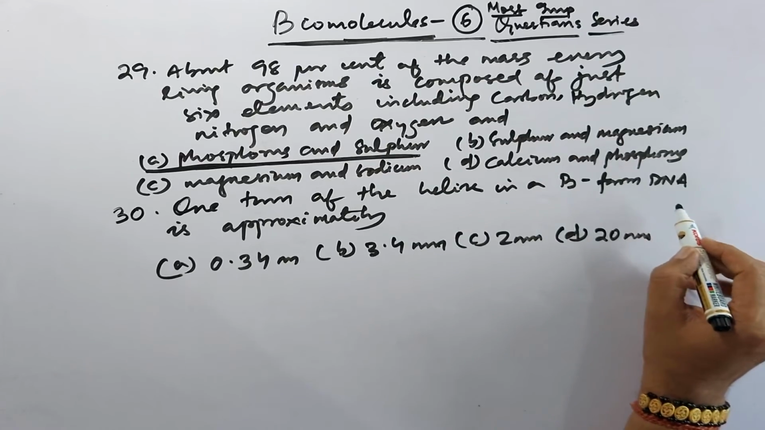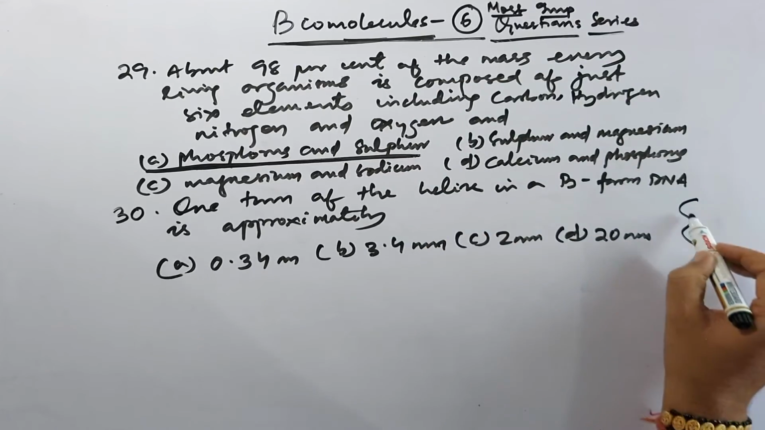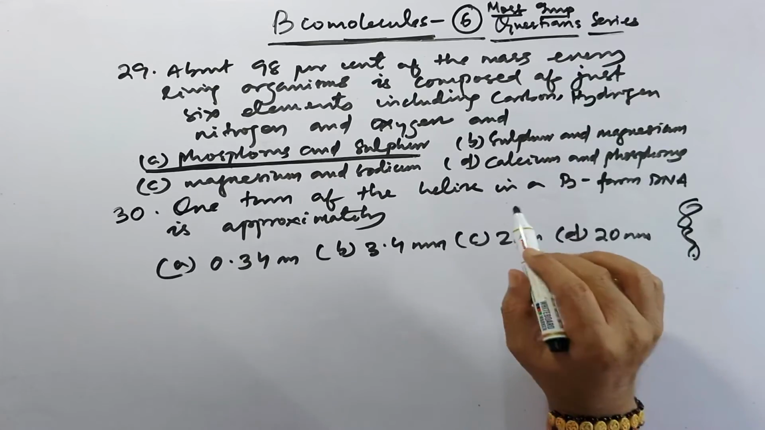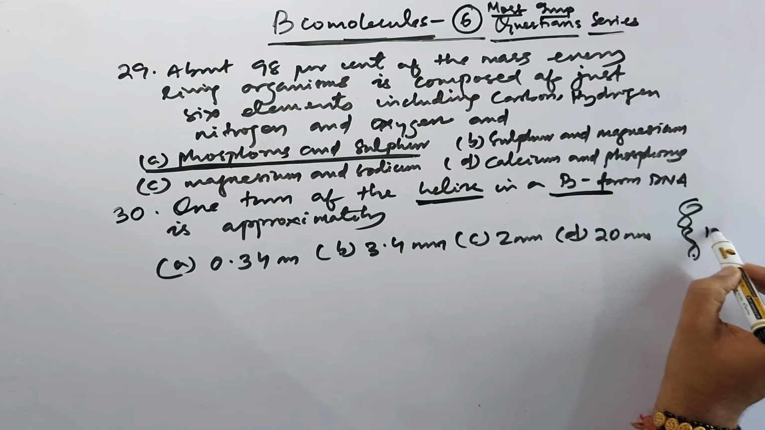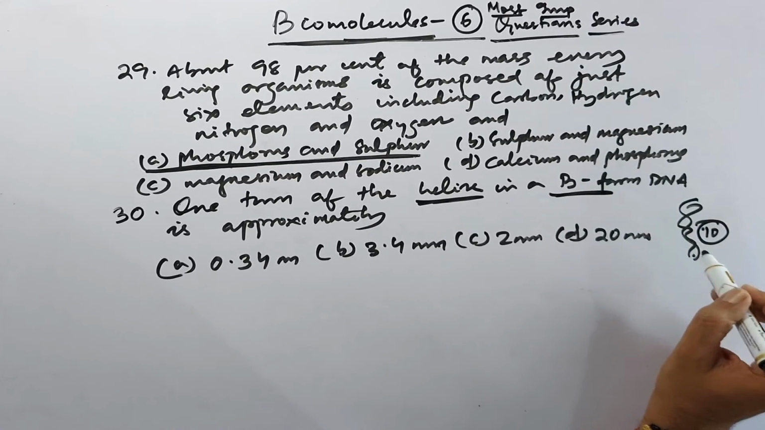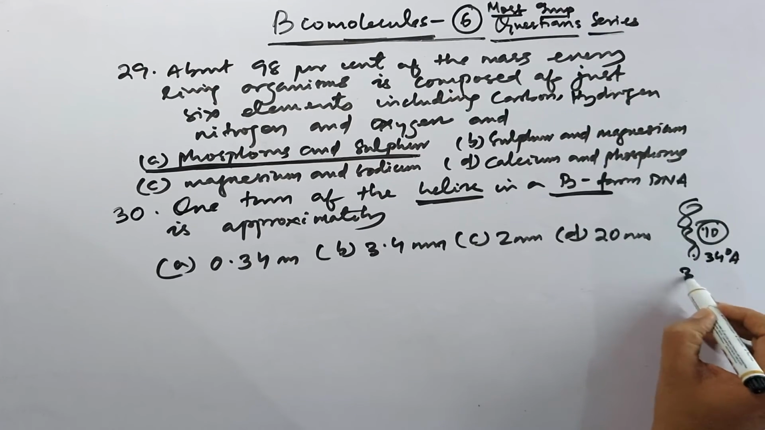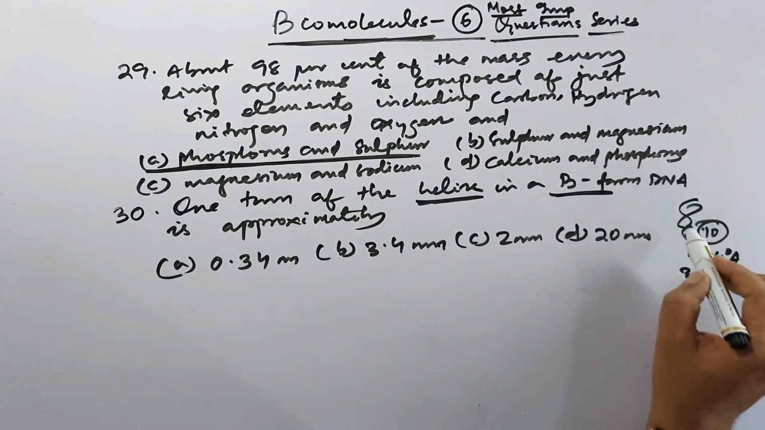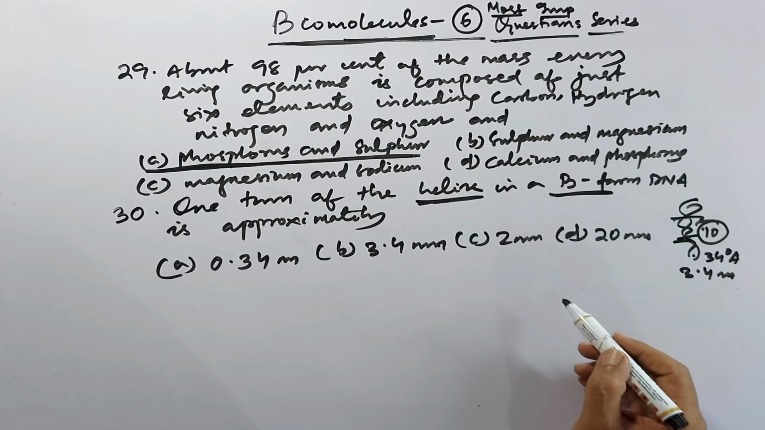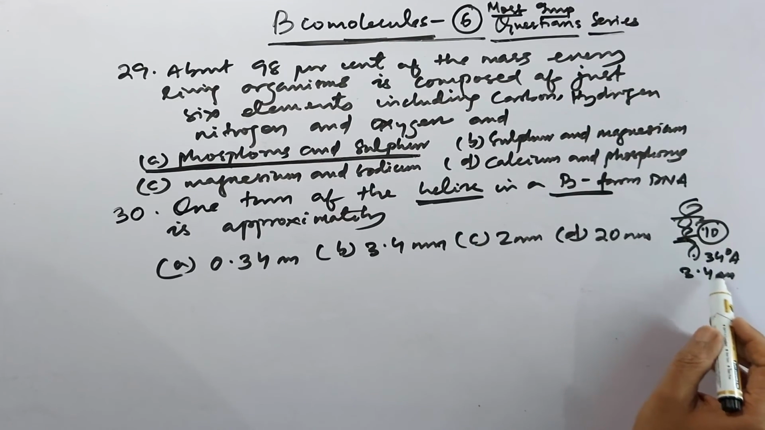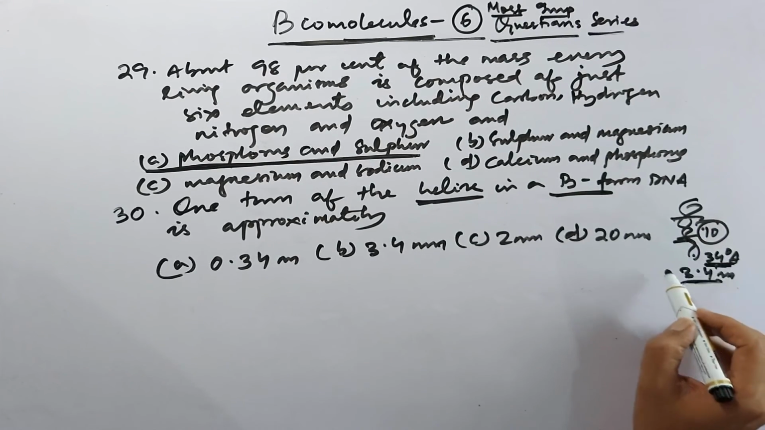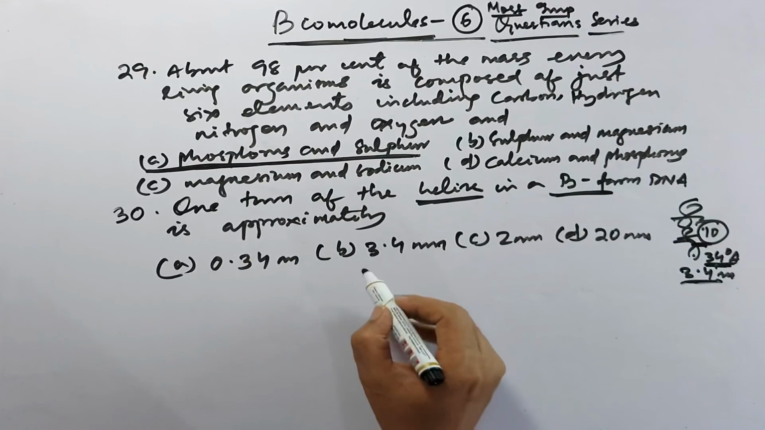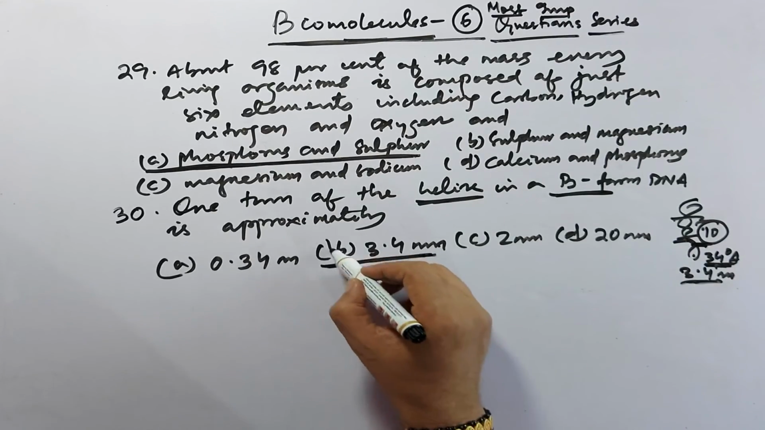So in helical structures, we have already discussed DNA. I have discussed this thing in the theory portion. This helix, in B form, 10 base pairs are there. So the distance is 34 angstrom or 3.4 nanometer. So for the 360 degree turn of the helix, the distance is 3.4 nanometer or 34 angstrom and it contains 10 base pairs. So the correct answer is 3.4 nanometer.